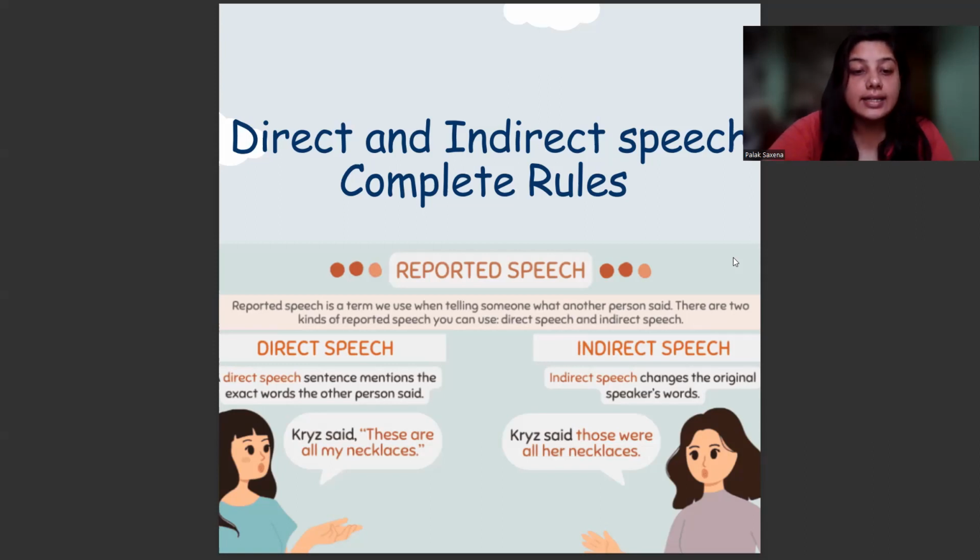As an example, Chris said, "These are all my necklaces." This is one sentence which is spoken by Chris. So here, "these are all my necklaces" is the direct statement said by Chris, which is known as direct speech. Now, what will be indirect? If I tell what Chris said in my words, then it will be indirect. Indirect speech changes the original speaker's words: Chris said those were all her necklaces. Now you understand the difference.